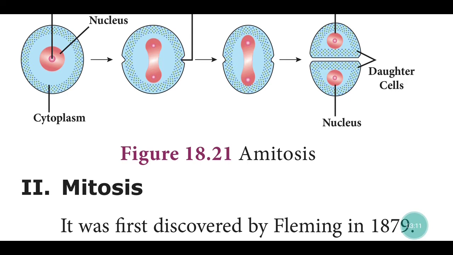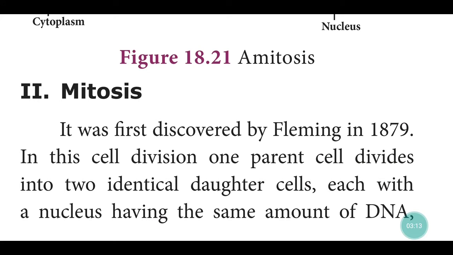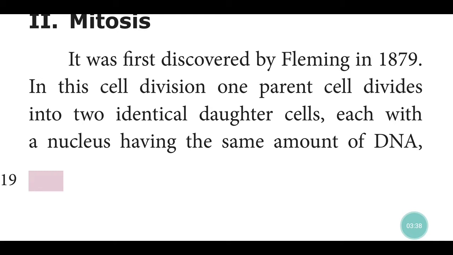Next topic is mitosis. It was first discovered by Fleming in 1879. In this cell division, one parent cell divides into two identical daughter cells. For example, if the mother cell has 46 chromosomes, the daughter cells will also have 46 chromosomes, each with a nucleus having the same amount of DNA, deoxyribonucleic acid. Who discovered DNA? Watson and Crick.